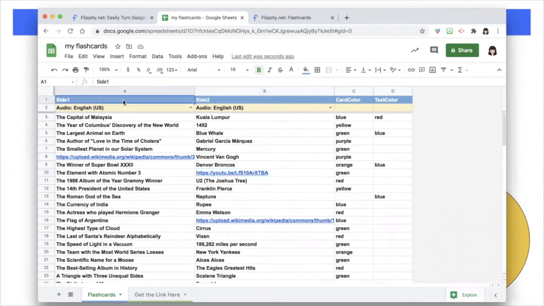As always, we won't touch the blue cells, right? Leave those all alone. Card colors are controlled in column C and text colors are controlled in column D. And looking at the example, you'll know what colors you can use. There's a few that aren't valid colors. If you type them in and they don't appear to change, then you find out which ones they are.